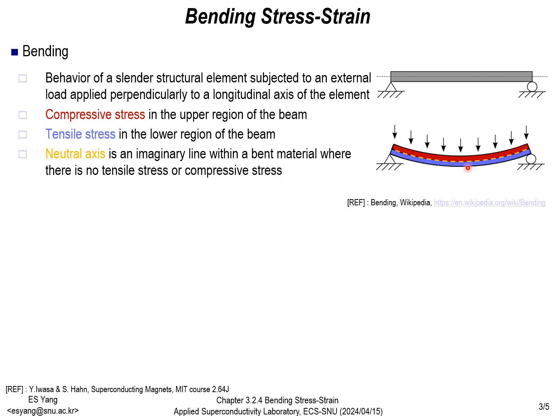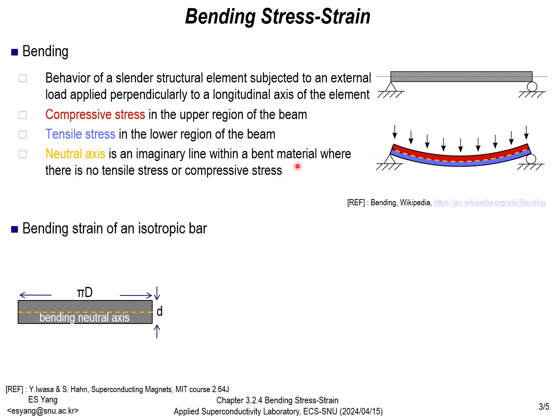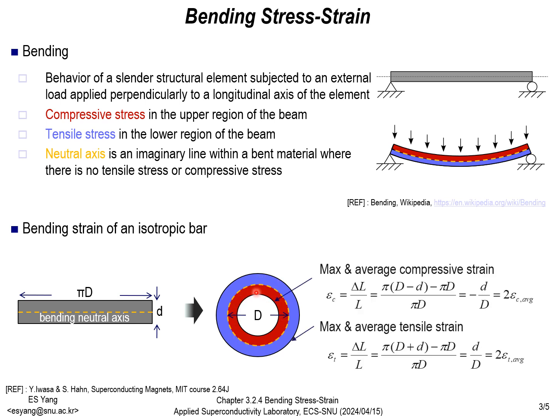Next, let's examine the bending strain of an isotropic bar. Let's consider bending a bar, as shown in the diagram on the left, to the shape depicted on the right. The outer part of the bar experiences tensile strain, while the inner part experiences compressive strain. The maximum and average values of these strains can be calculated as follows.